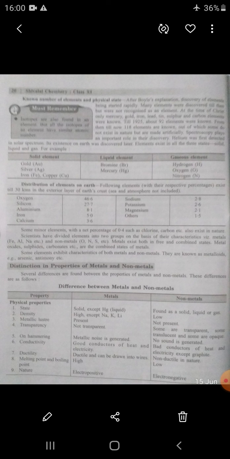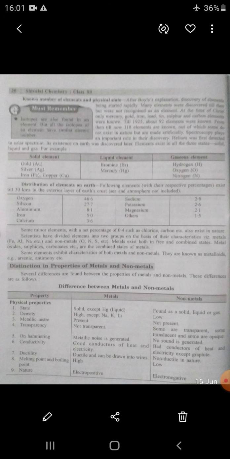Some elements like metals, carbon, silicon are made up of atoms with only one atom present in their molecules, or their molecules are monoatomic, means one element, one atom composes one molecule. Other elements have molecules as their units.